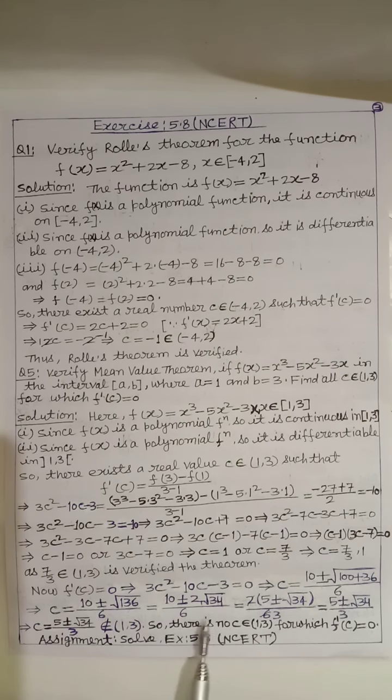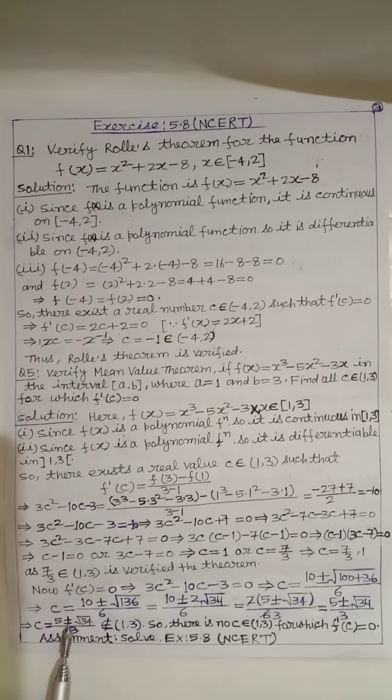We solve this here. Finally we get c = (5 ± sqrt(34))/3. If we take the plus value, then we get c which is greater than 3 and does not belong to the open interval (1, 3).